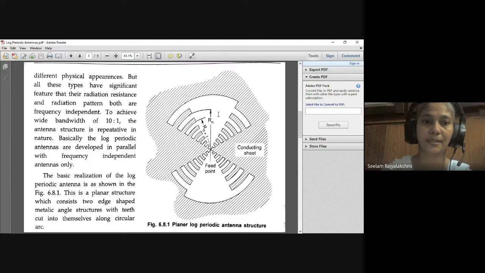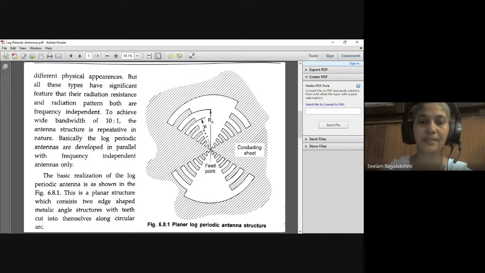This is the planar structure, and these are the two edge-shaped metallic angle structures. We can observe the teeth cut along the arc. Here the distance from this vertex to the teeth is Rn, and the distance to the next teeth is Rn plus 1.